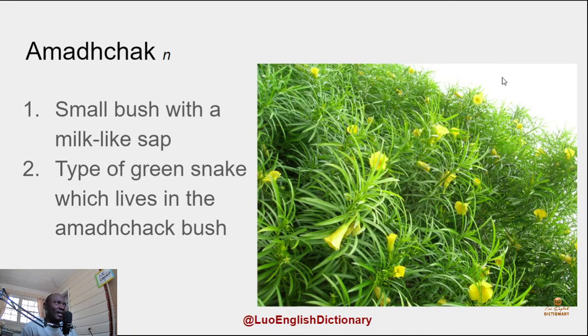So Amadhchack is a small bush with a milk-like sap. So there are 2 types. Amadhchack might be a snake that lives in this type of bush, and the bush usually has a milk-like sap when you twist the leaves, you get some milk from it. That is called Amadhchack. Number 2.